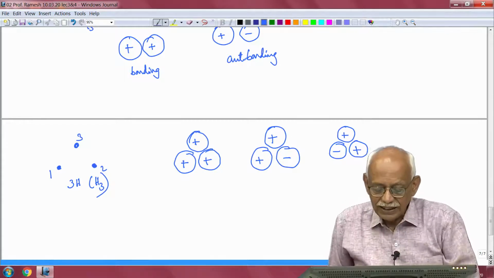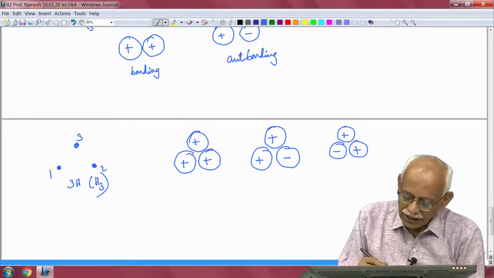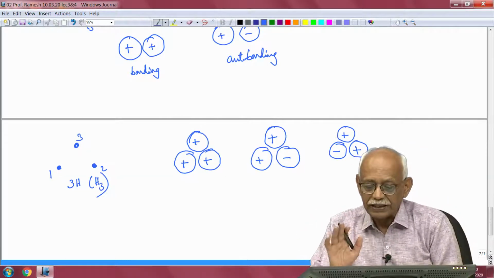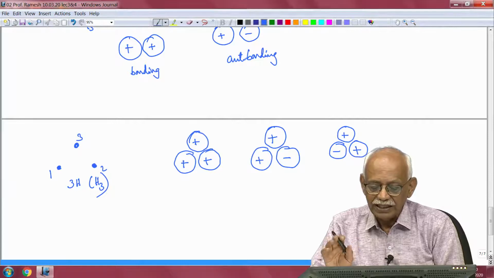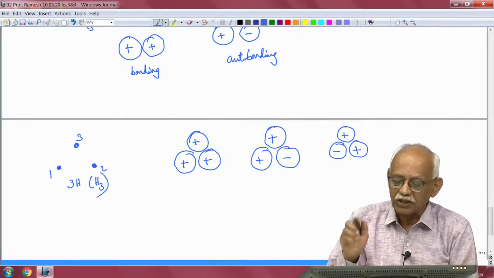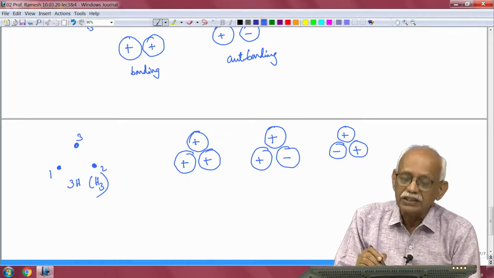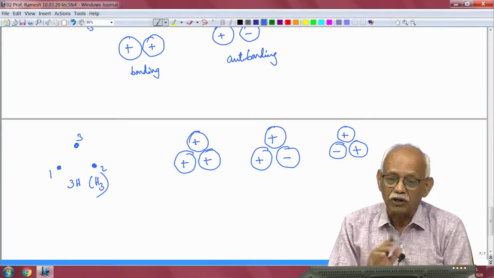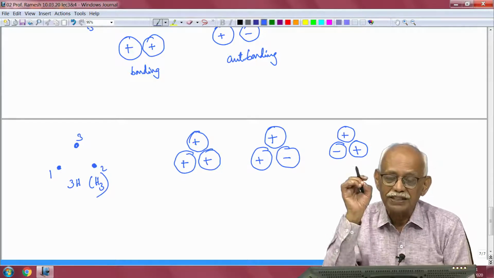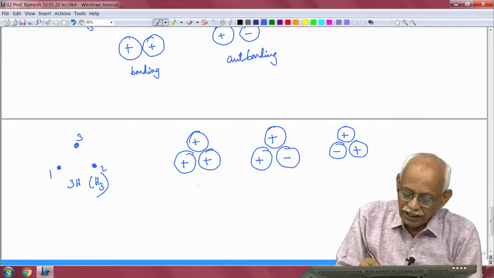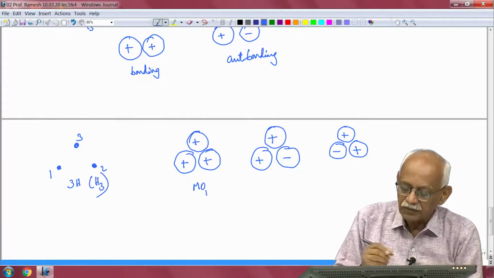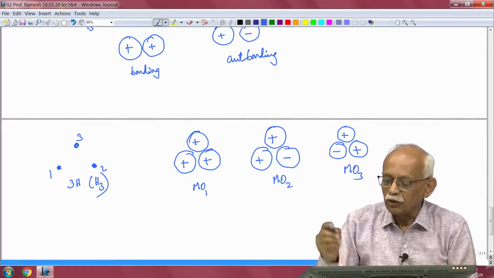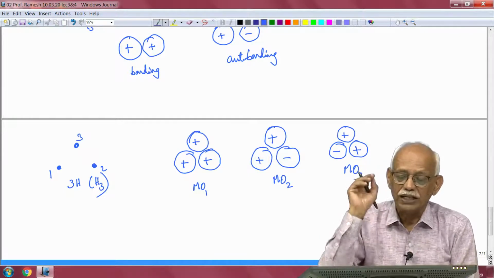Now, let us see what should be the energies. Just for the sake of schematics, I have used the same size of the orbitals on all the 3 atoms, which implies probably that the coefficient is the same in all the 3. But the coefficients are the same in all the 3 only in molecular orbital 1, and in MO2 as well as MO3 the coefficients are different. So, that has to be borne in mind.